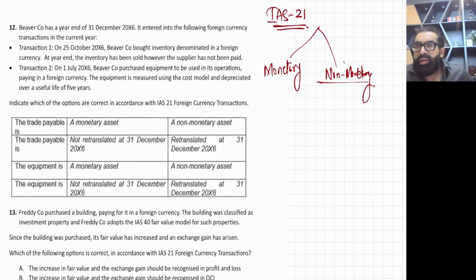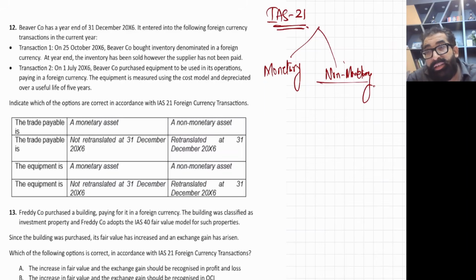Okay. Monetary items are cash, or amounts to be received or paid in a fixed or determinable amount of money. So cash, receivables and payables are monetary items. What is the treatment of monetary items in IAS 21? Listen. At the date of transaction, you will record it at the exchange rate of the date of transaction.